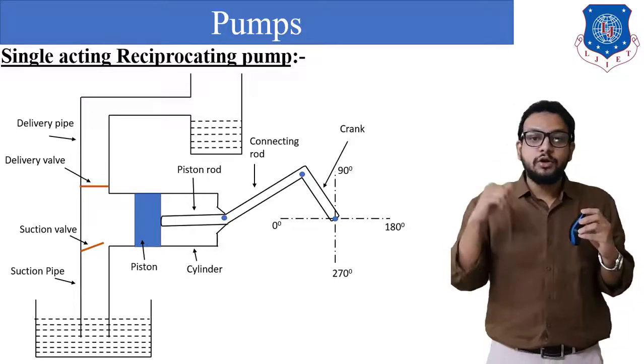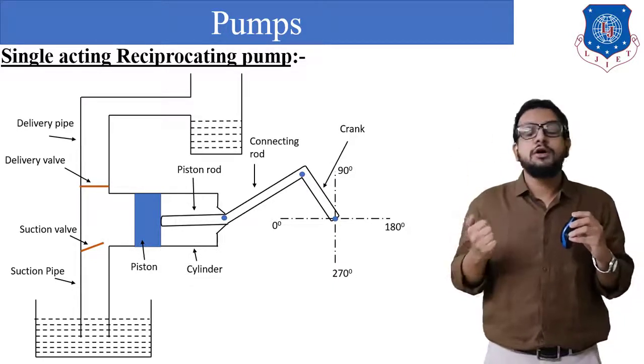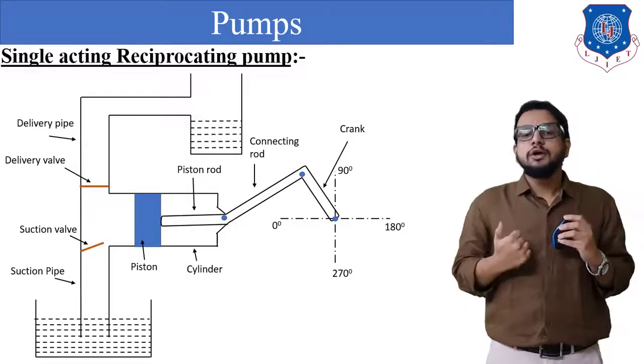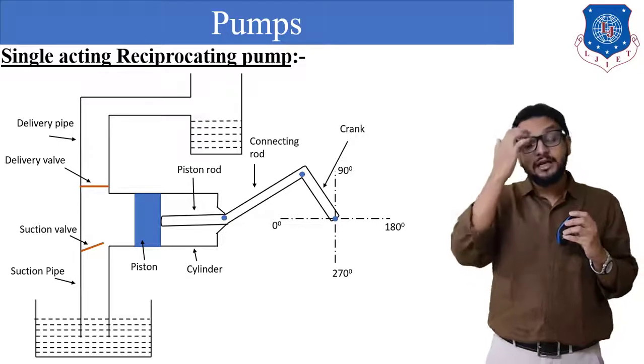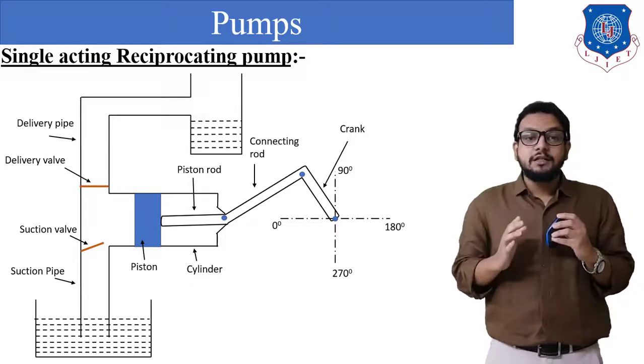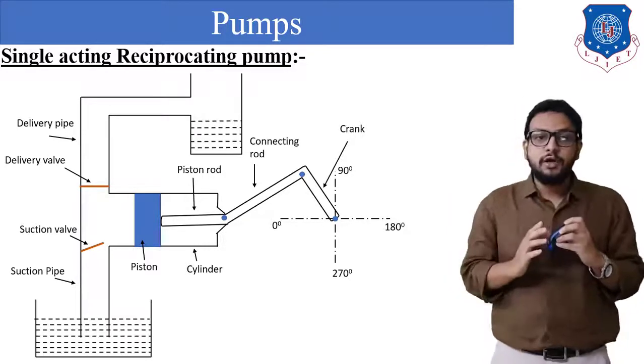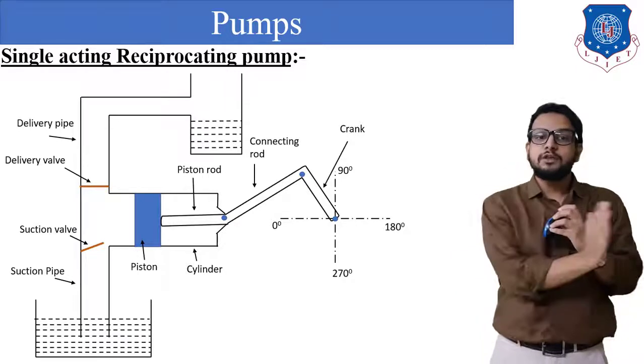Now what is going to happen in the next stroke? The next stroke is called the delivery stroke. In the delivery stroke, the crank will move from 180 degree position to a 0 degree position. At that moment of time, we are going to push the piston from the right side towards the left side.